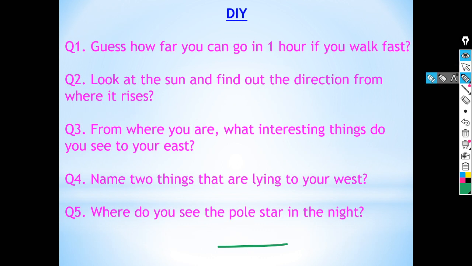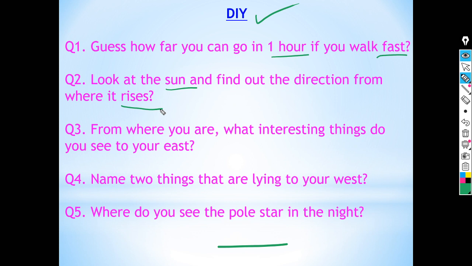Now students, here is a DIY for you. DIY means do it yourself. Here are 5 questions for you. Question number 1: guess how far you can go in 1 hour if you walk fast. Question number 2: look at the sun and find out the direction from which it rises. Where it rises.